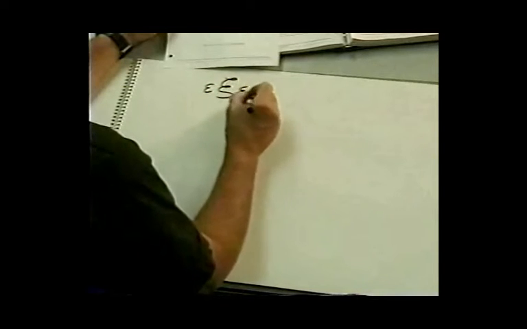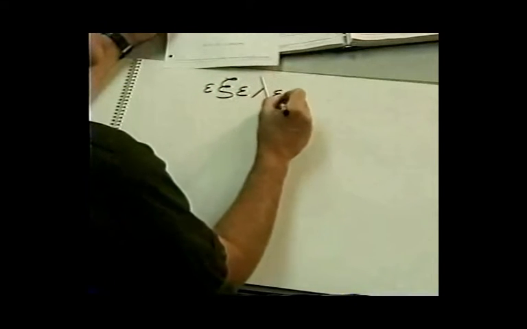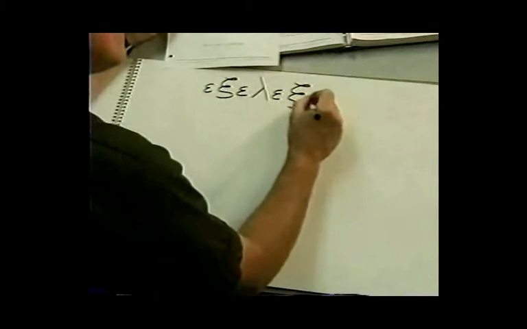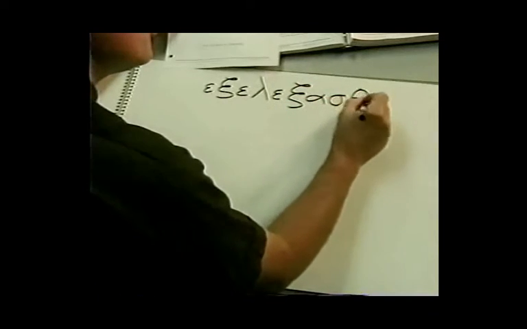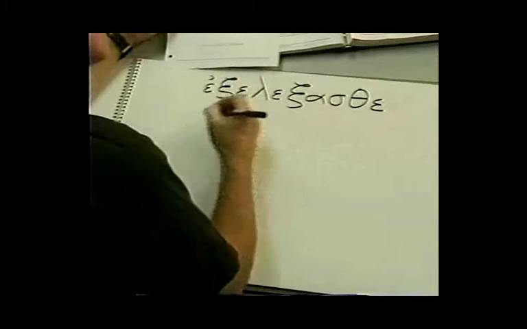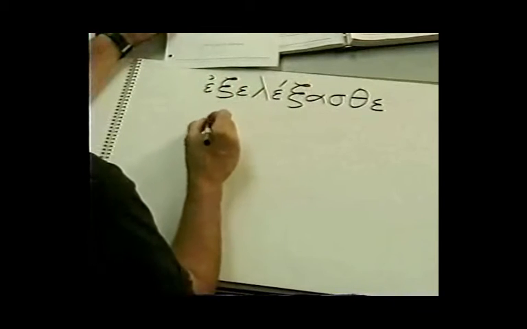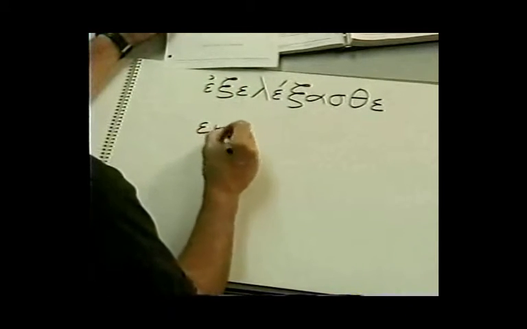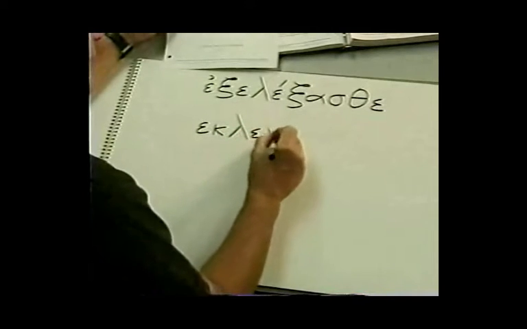And remember that this verb comes from the lexical entry ek legomai.